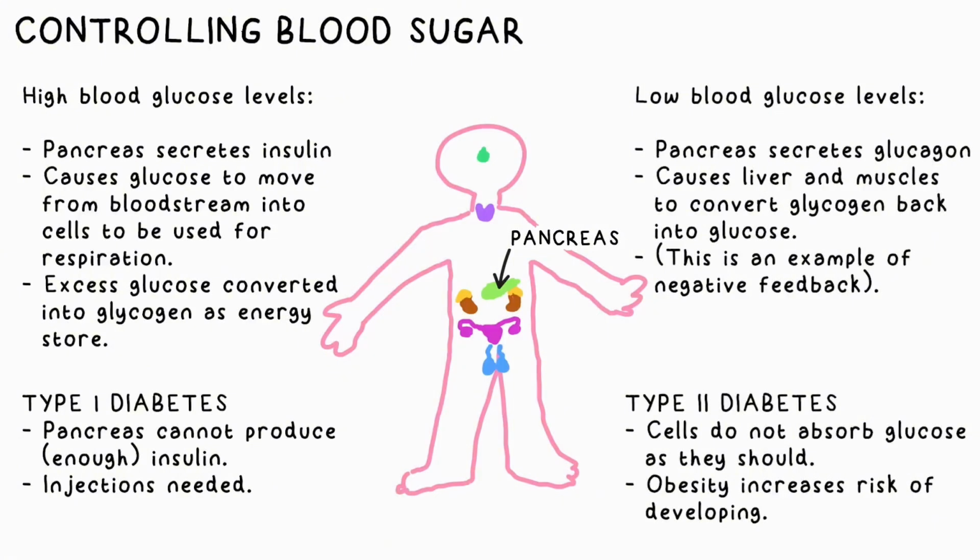Type 2 is when your cells no longer absorb the glucose as they should, so you have to be careful with your diet, and if you're overweight or obese, you have a much higher risk of developing this. But everybody, well, you know what I mean.